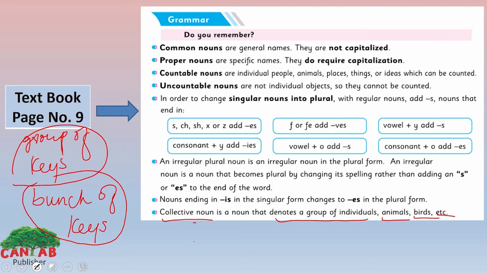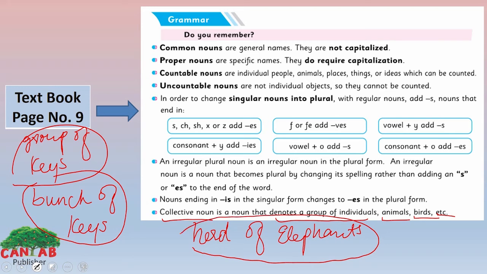For animals, herd of elephants. Group of elephants will be called herd of elephants. The group of students will be called class. The group of birds will be called flock.